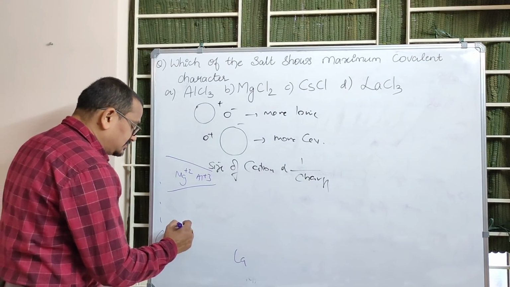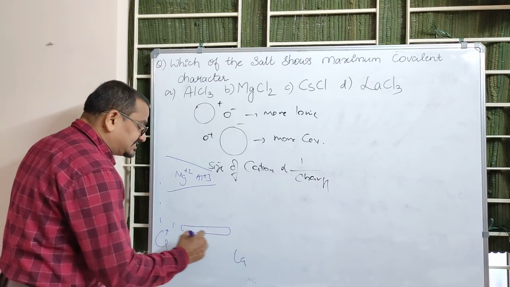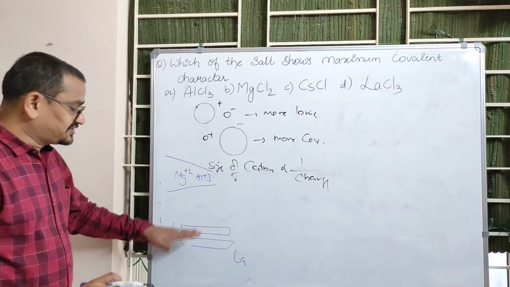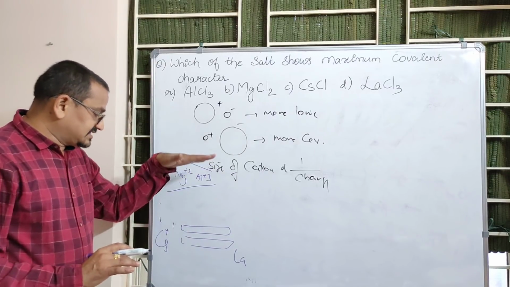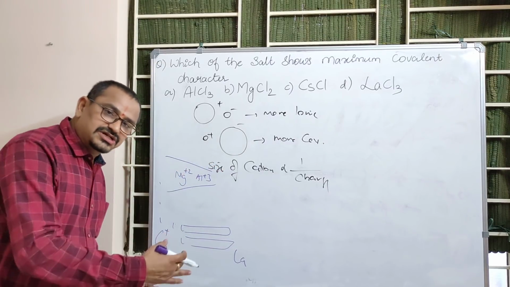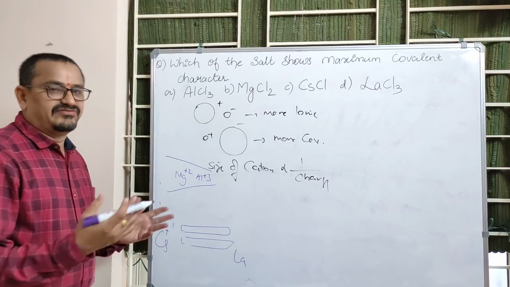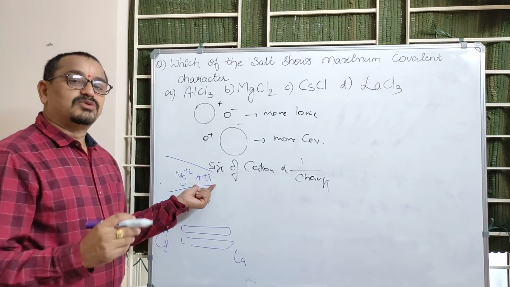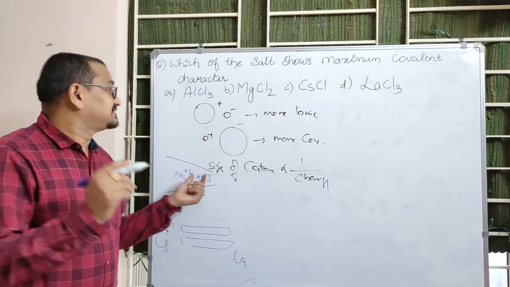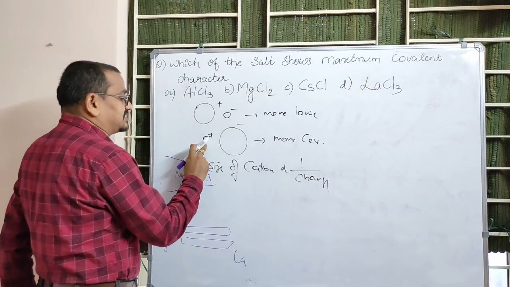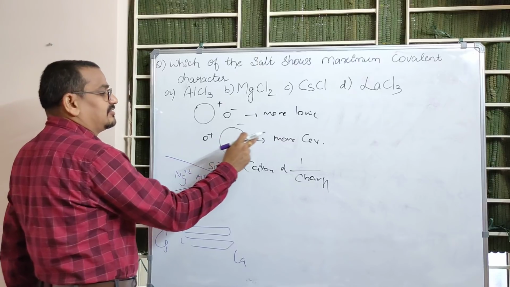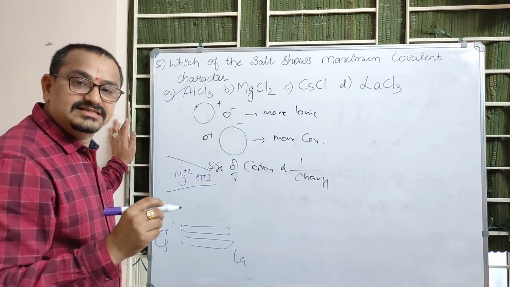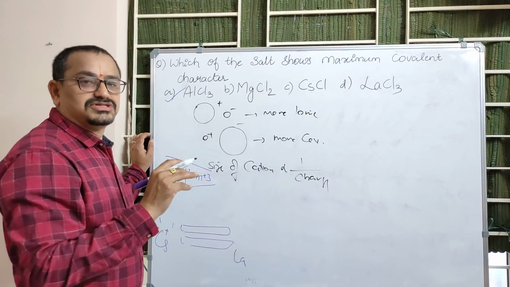It comes in the lanthanides and actinides in the periodic table. So among all these metals, the one which is down, at the last position of the group from top to bottom, is obviously larger in size. So among these four metals, the smaller cation is Al3+. Smaller the cation or larger the anion or both, more is the covalent character. So the answer is AlCl3. So this is another question from this, right?